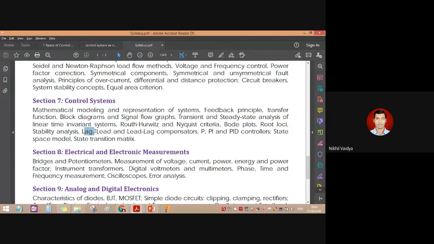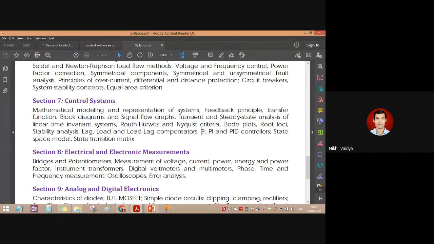Then lag, lead, and lead-lag compensators. That is again a wonderful topic which is used for calculating the compensation. Basically, all these are compensation techniques. To attain stability, we need to add or take out some components of the system. So to enhance the rate of stability, we add this lead and lag compensator into the system.